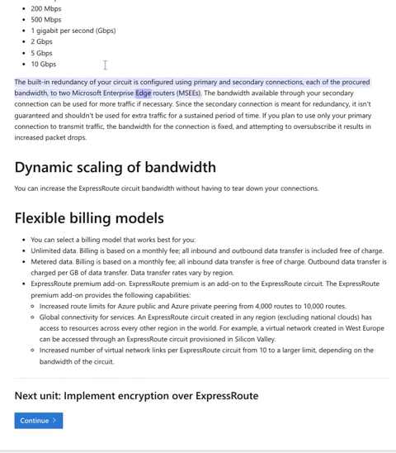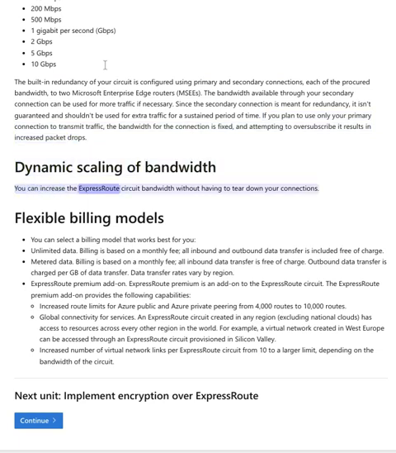The built-in redundancy of your circuit is configured using primary and secondary connections, each of the procured bandwidth, to 2 Microsoft Enterprise Edge routers, MSEEs. The bandwidth available through your secondary connection can be used for more traffic if necessary. Since the secondary connection is meant for redundancy, it isn't guaranteed and shouldn't be used for extra traffic for a sustained period of time. If you plan to use only your primary connection to transmit traffic, the bandwidth for the connection is fixed, and attempting to oversubscribe it results in increased packet drops.